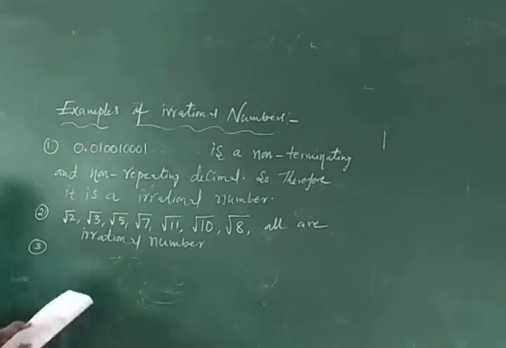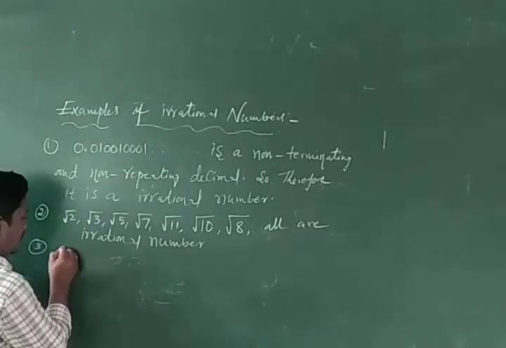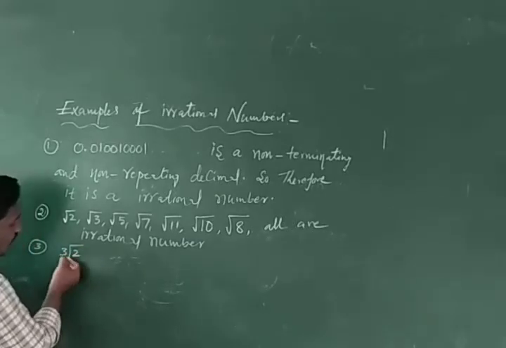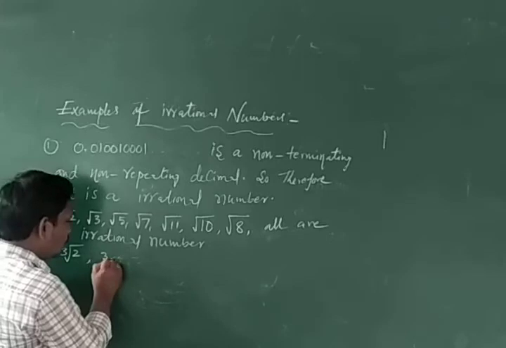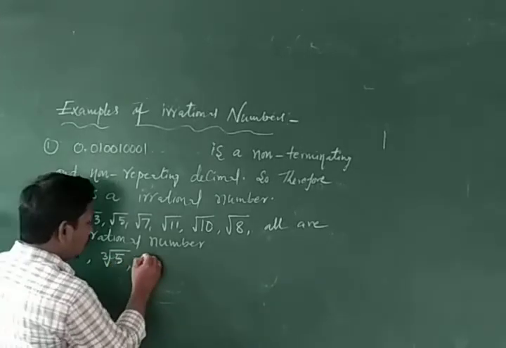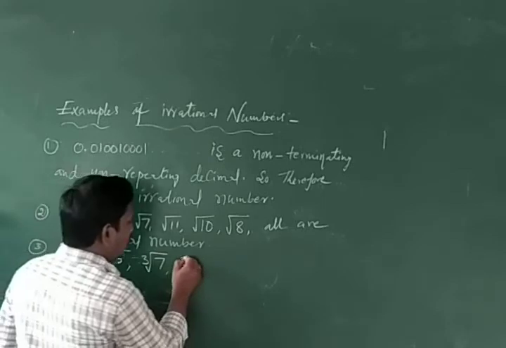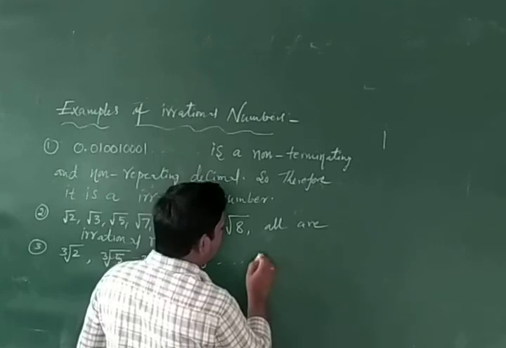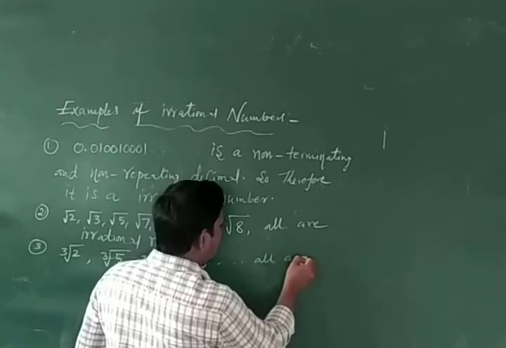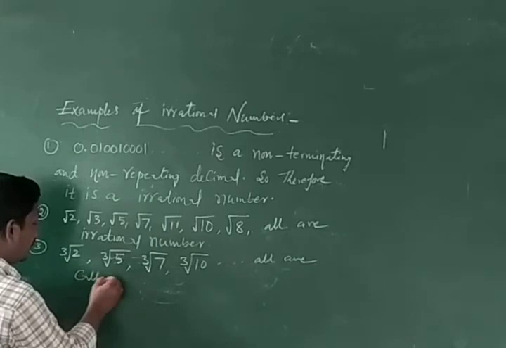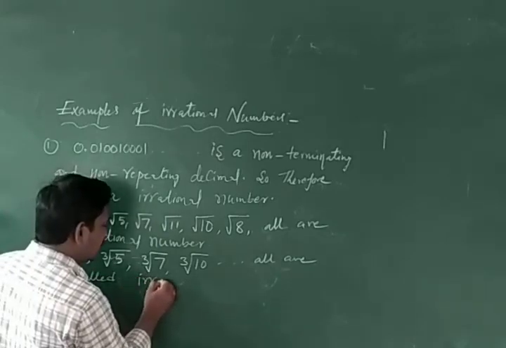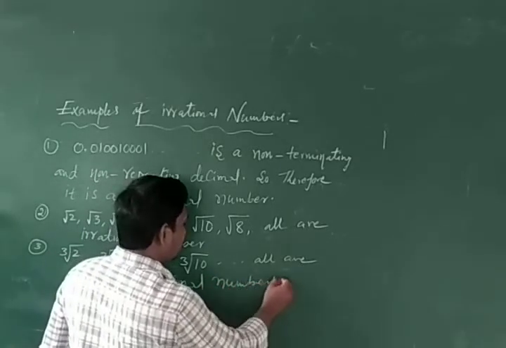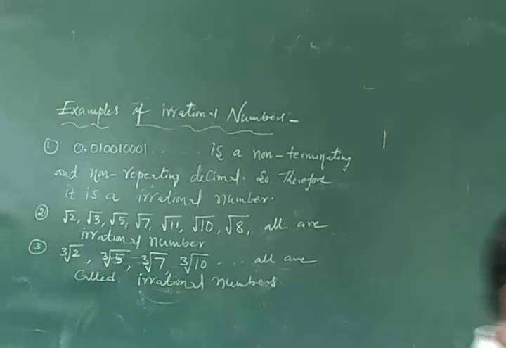Next, the third one. You can write cube root of 2, cube root of 5, cube root of 7, cube root of 10, and so on. All are called irrational numbers. And some more examples are there.